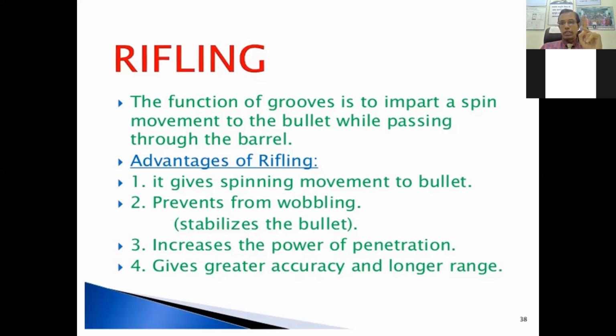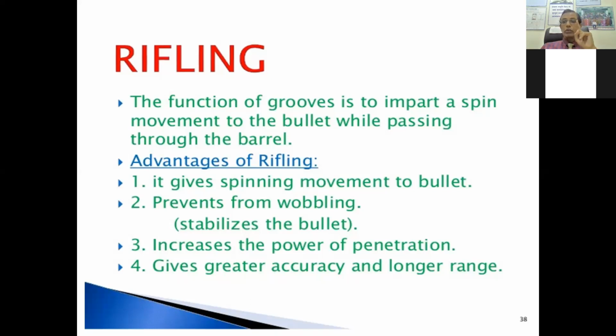It is a viva question, and a short note also comes. What are the advantages of the rifling? First, it gives the spinning movement. Second, it prevents the oblique of the bullet, meaning it stabilizes the bullet, and increases the power of penetration so that there is much more damage. And it gives greater accuracy at a longer distance. So these are the four important advantages of the rifling.